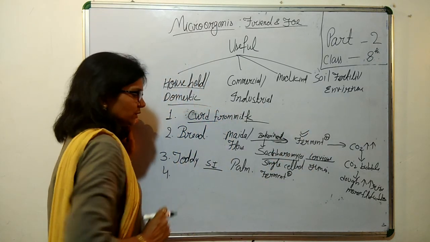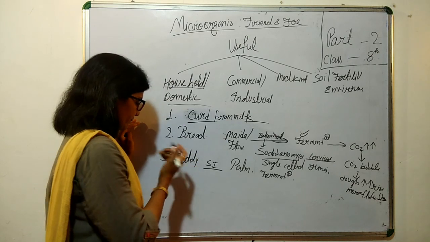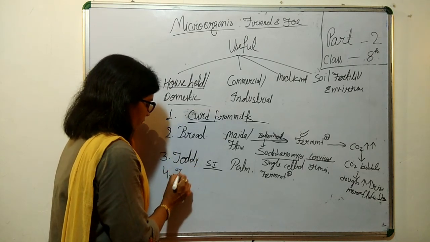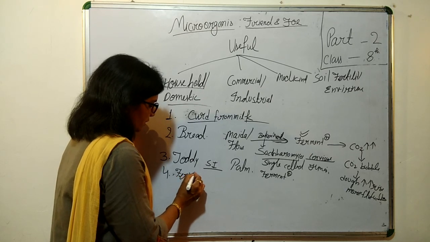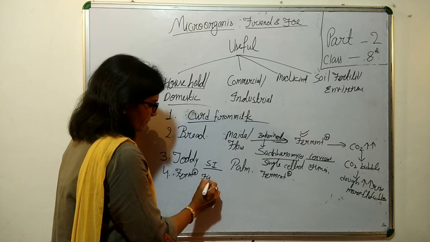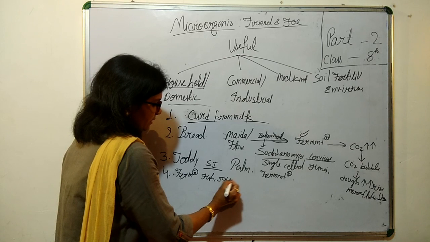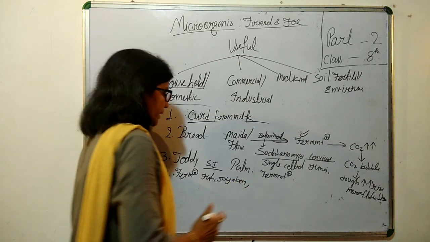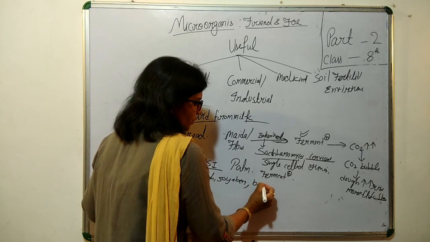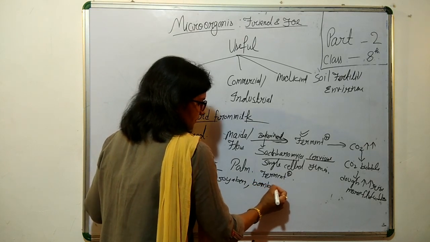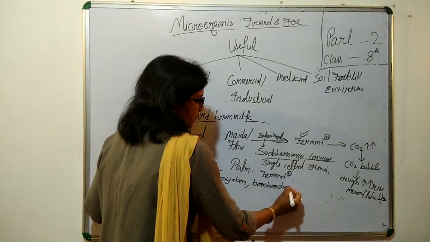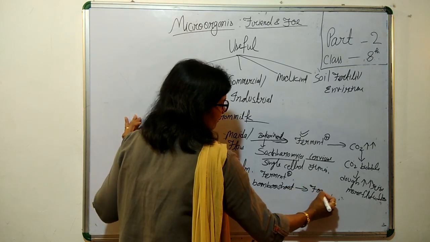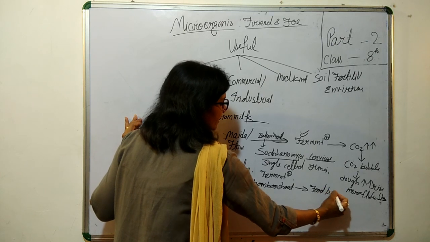Then fourth, you have seen the use of microorganisms in fermentation of fish, soybean, and also bamboo shoots. They are used for making food products.